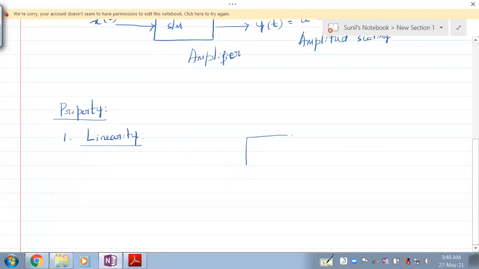Let's have a system. Fine. So this is a system. Now the input to this system is actually a x1 of t plus b x2 of t.